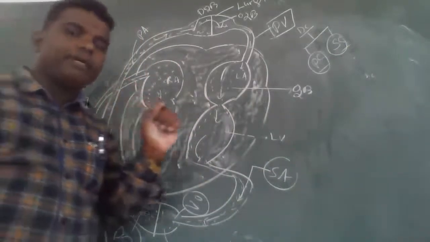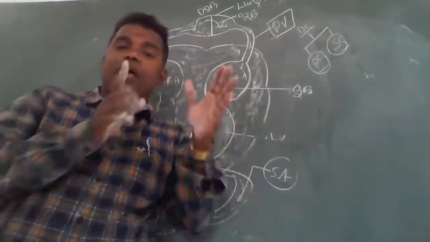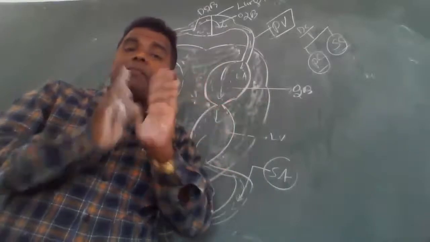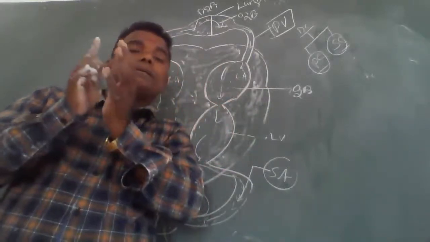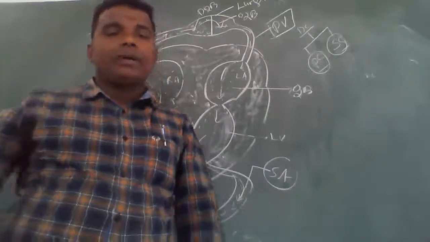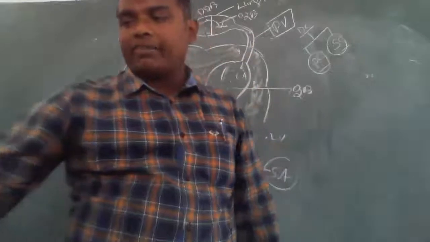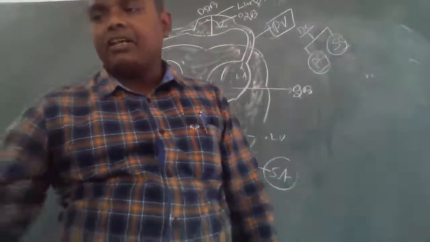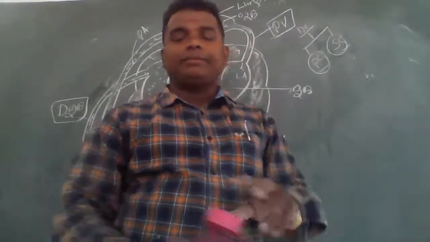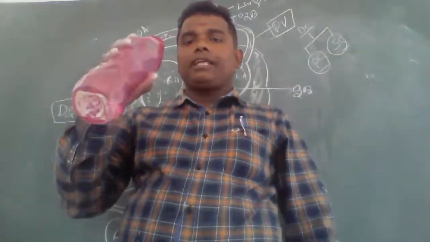Let me repeat, single circulation takes place in fishes. Double circulation takes place in amphibians, reptiles, aves and mammals. This is important. Come on, tell me, anybody: what is double circulation? What is pulmonary circulation? What is systemic circulation? Come on, tell me.